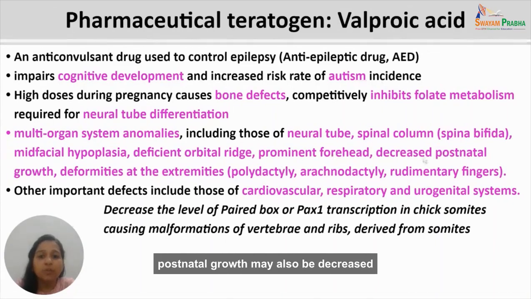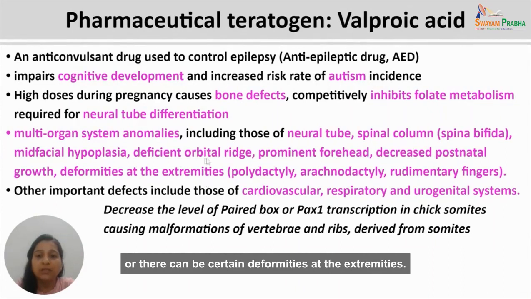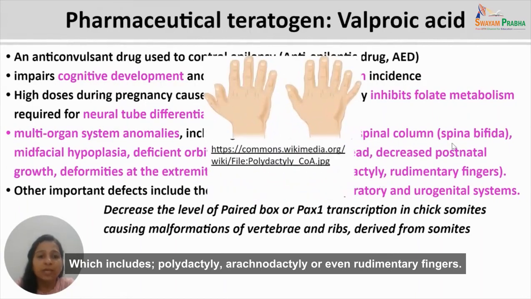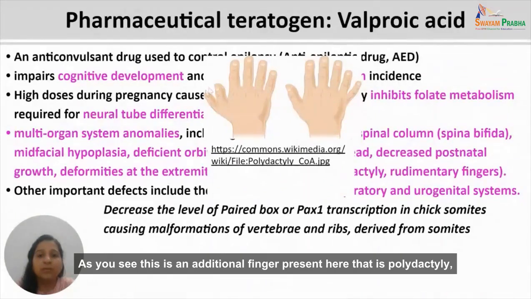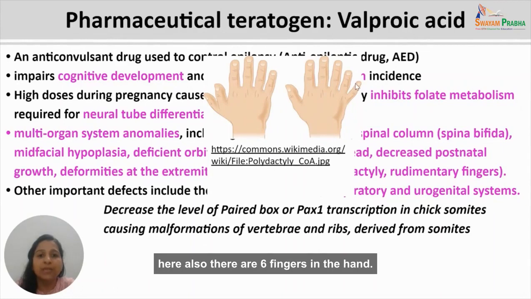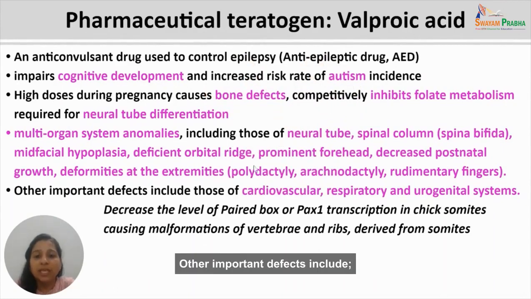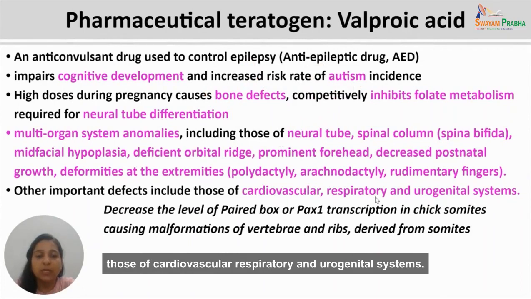Postnatal growth may also be decreased, or there can be certain deformities at the extremities, which include polydactyly, arachnodactyly, or even rudimentary fingers. As you see, this is an additional finger present here, that is polydactyly. But here also there are 6 fingers in the hand. Other important effects include those of cardiovascular, respiratory, and urinogenital systems.